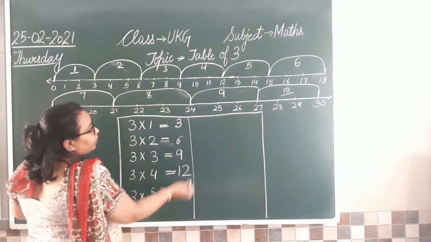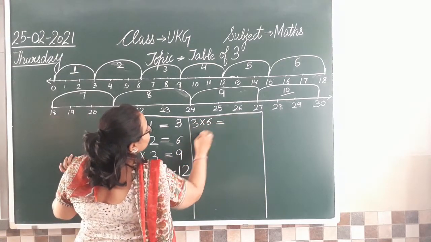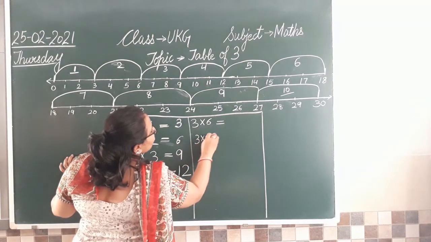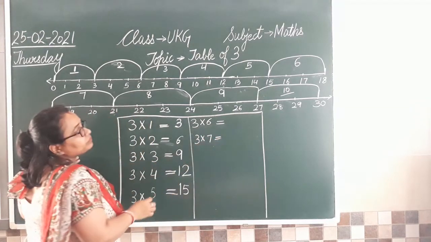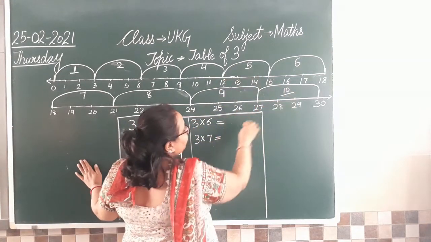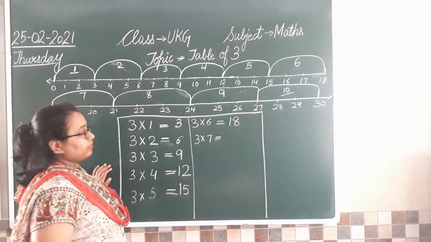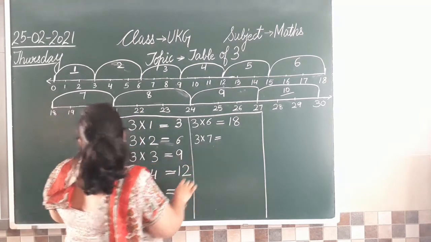Clear? Then 3 into 6. Tell me 6 jump ली तो कहाँ आ गए? हम 15 पे थे जब हमने 6th jump ली. We reached number 18. Then 3 into 7.